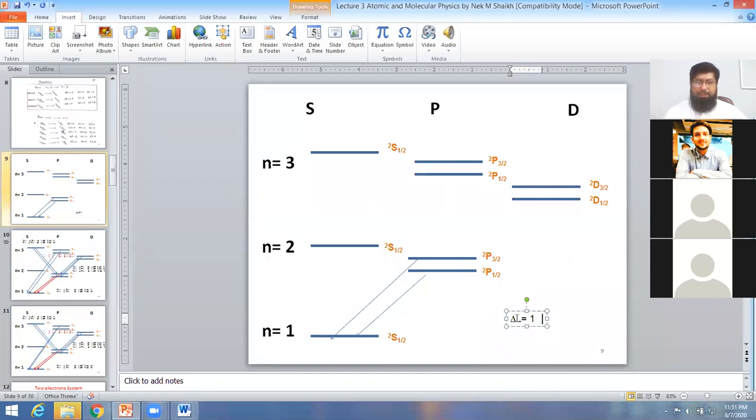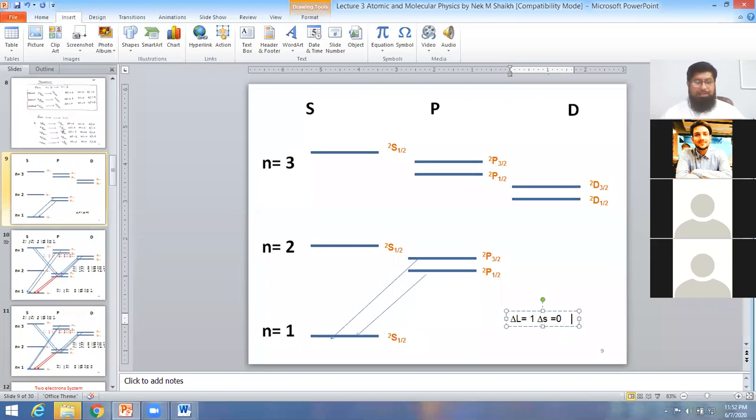The second is delta S, which is equal to 0, because this is multiplicity 2 and this is multiplicity 2. The same multiplicity gives you delta S equal to 0. It means the electron can de-excite from doublet to doublet. 2 means doublet. So delta S is equal to 0.